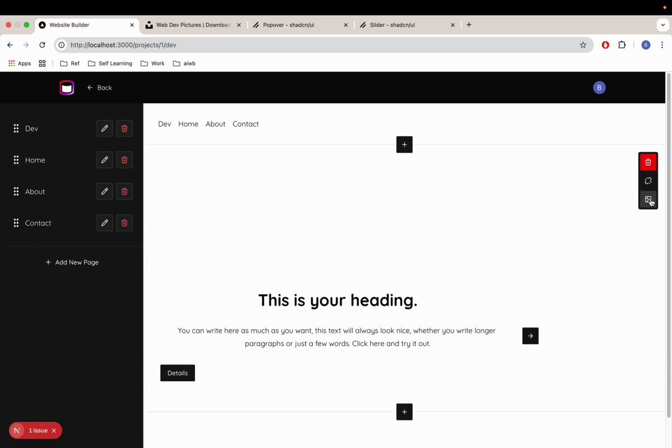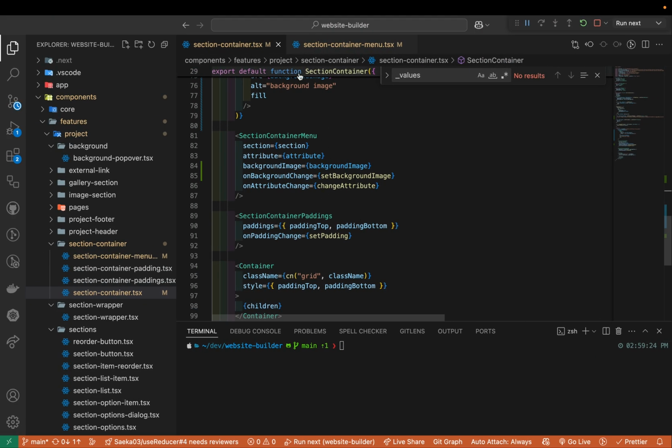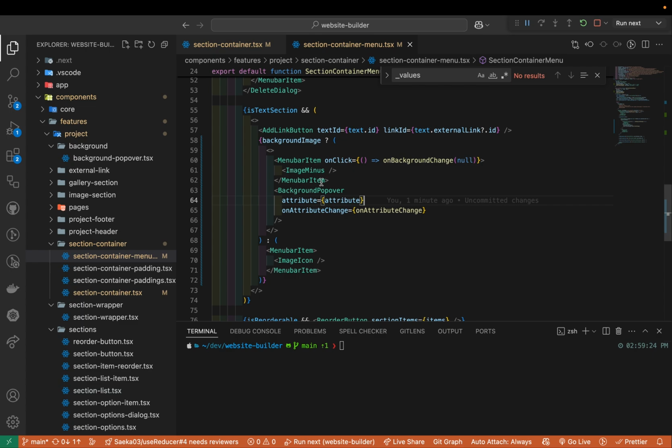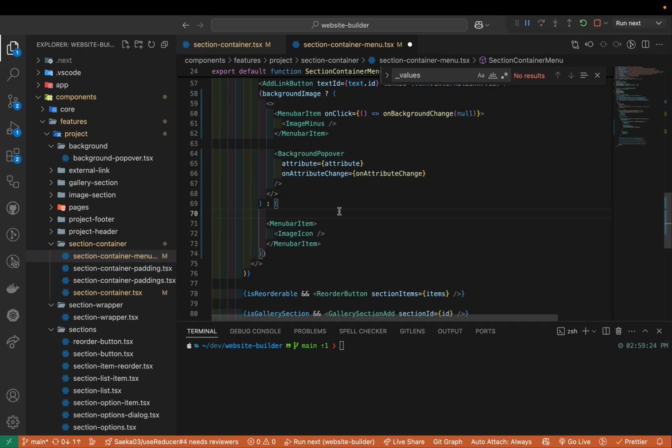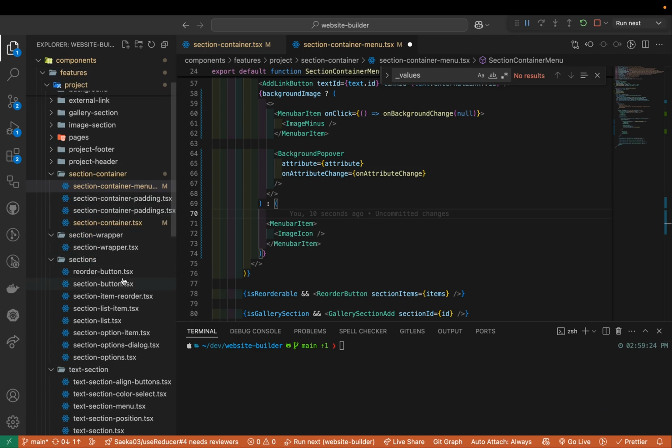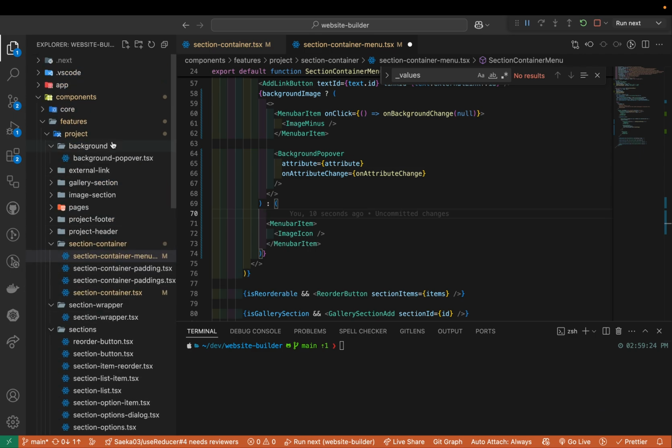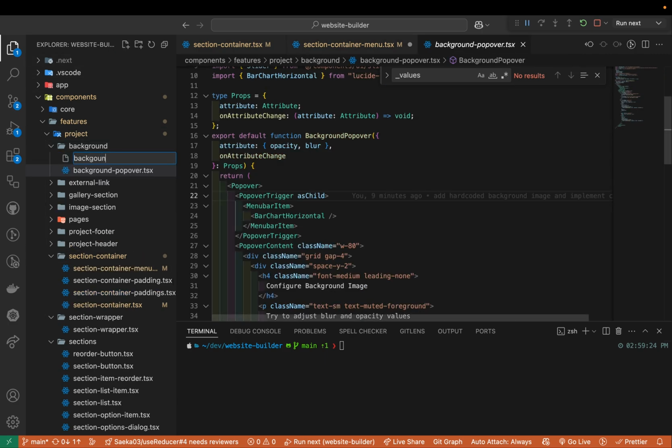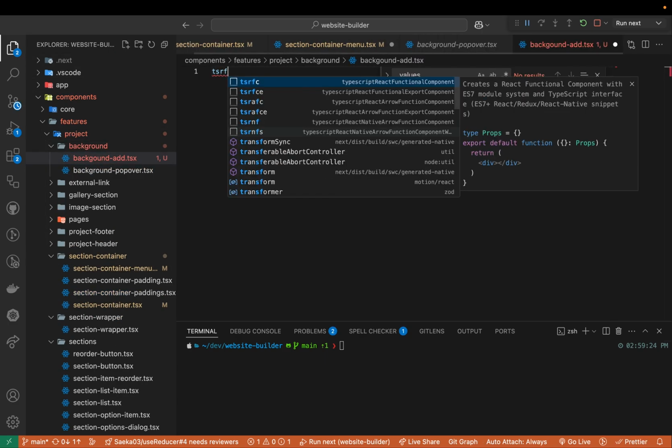So here, I'll implement adding the image. What I want to do is when we click the image button right here, I'm gonna open up the modal, okay? So here, yeah, we need to refactor, but we're gonna do that a little bit later. So we're gonna have some dialog showing up. I'm gonna create a quick component, okay? So what I want to do is inside of the background, where's the background? Here. So I'm gonna have background add.tsx.